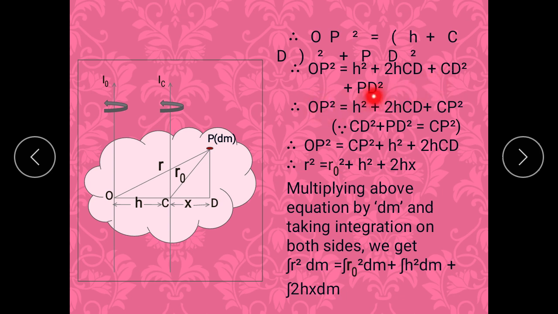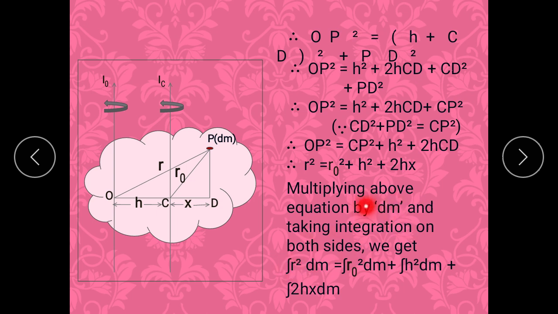So this combined term we will get as CP square. So OP square is equal to CP square plus H square plus 2H CD. Now we will substitute all the values: OP is nothing but R, CP is nothing but R0, CD is nothing but X. So we will get R square is equal to R0 square plus H square plus 2HX.